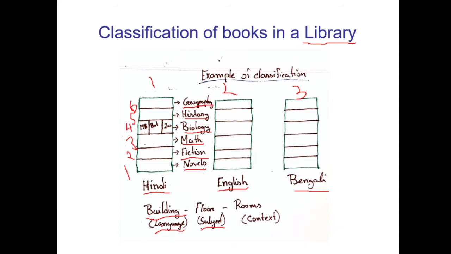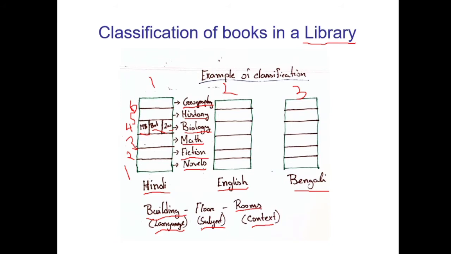So the first layer of classification is based on language. We have classified them into buildings, right? Next, based on subject, we are classifying them into floors. Now in floors also you will have different rooms. In those rooms you will divide the books based on what context they are written on. Suppose on the fourth floor we have all the books on biology. Now in biology there are also microbiology, botany, zoology. So for microbiology you have kept a separate room, for botany another separate room, and for zoology another separate room.